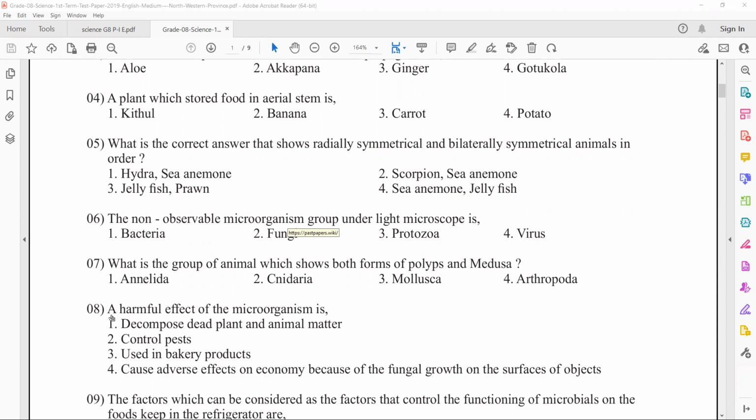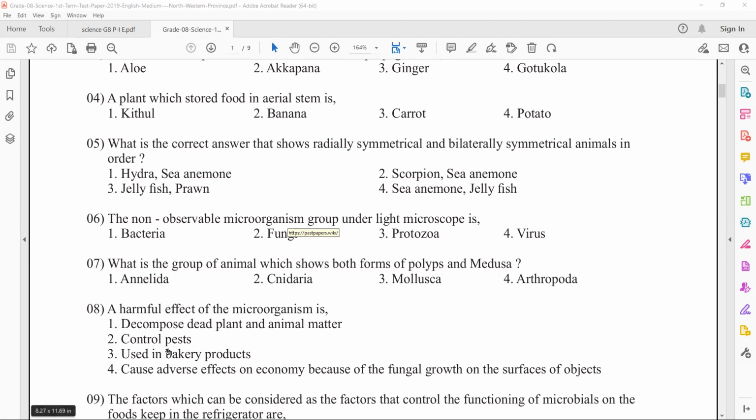A harmful effect of microorganisms is... so this is also coming from the first unit. Decompose dead plant and animal matter. So this is not a harmful effect. This is a beneficial effect. So microorganisms cause both beneficial effects and harmful effects. So this is one of the benefits of microorganisms.